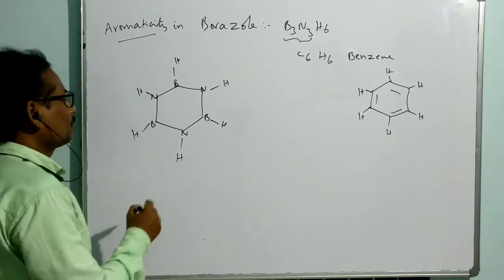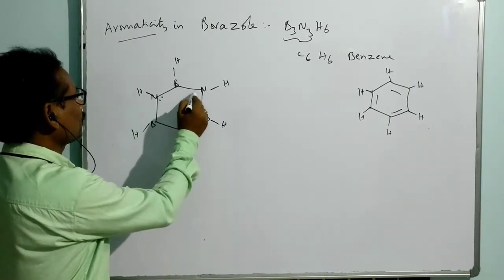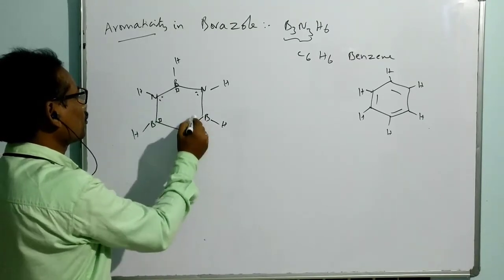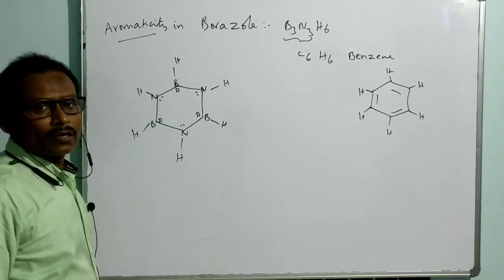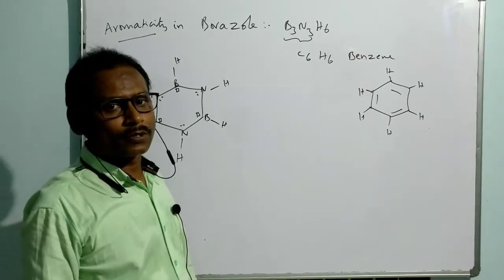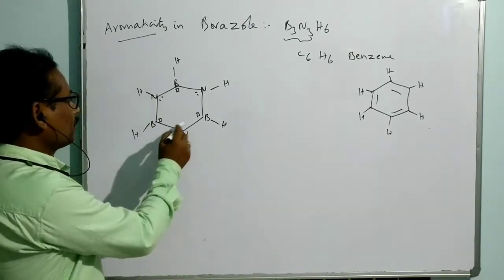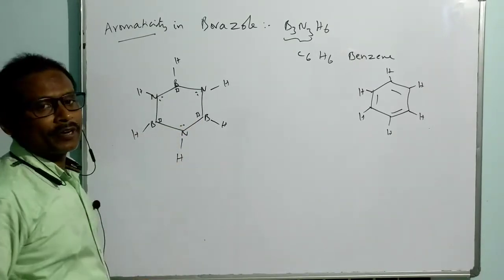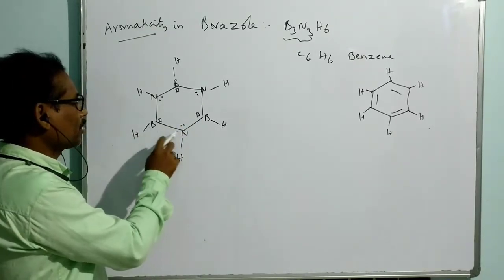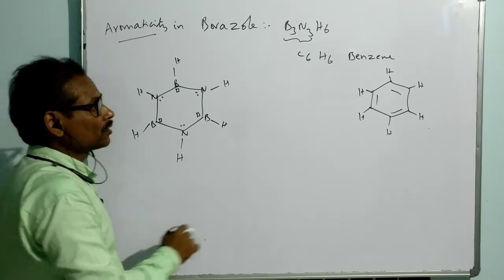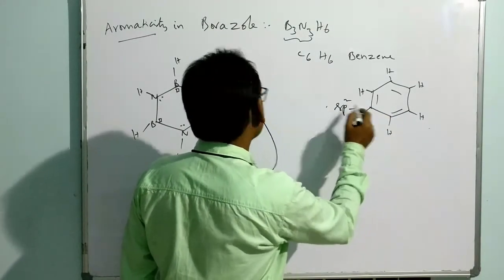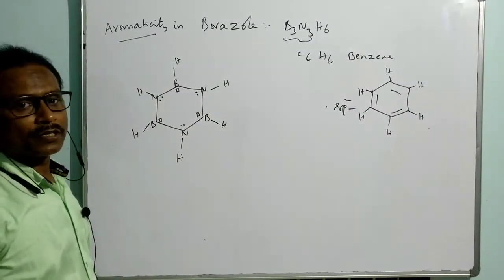Okay. Now we have here a lone pair, here also a lone pair, here also a lone pair. But here it is a vacant orbital, because boron compounds are electron deficient compounds. So now, each and every atom is sp2 hybridized. Both boron and nitrogen are of which hybridization? Here each and every carbon is sp2 hybridized. Similarly, here also each and every atom is sp2 hybridized.